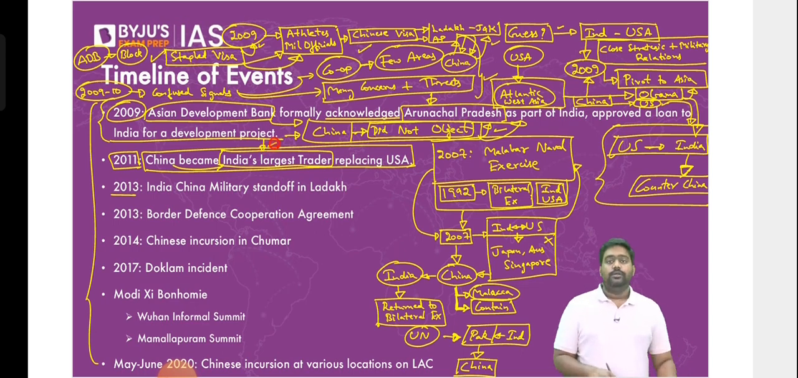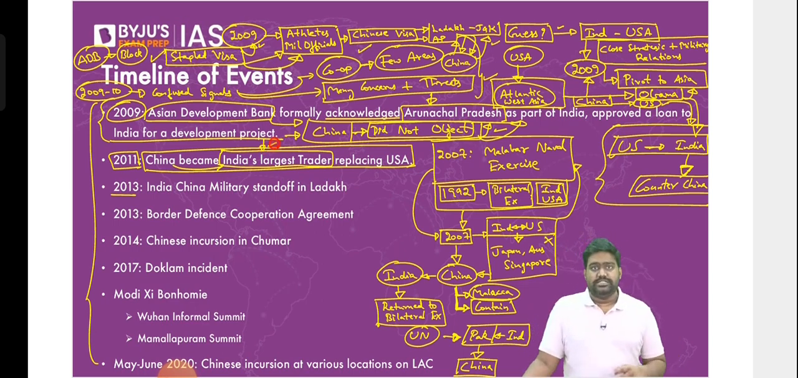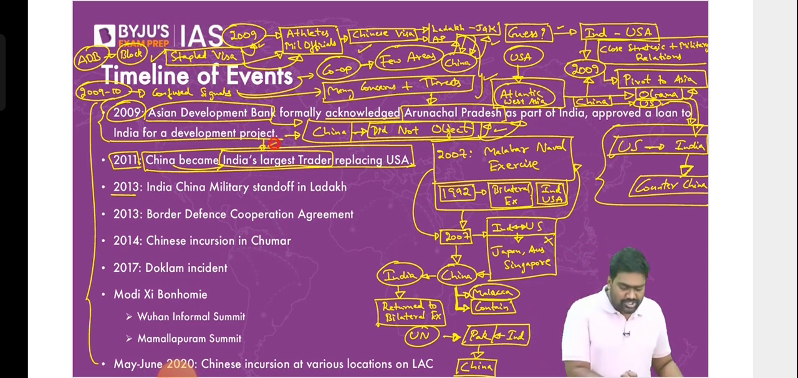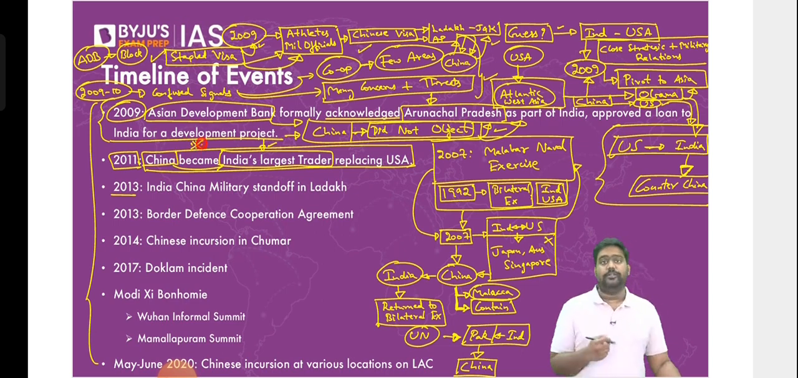You might have read news reports that our trade volume has crossed $100 billion. There is a huge trade deficit. We have a huge economic relationship with China. There's a lot of dependency that India has on China. All right, we'll study that more in the next part of my discussion. We'll come to economic relations.